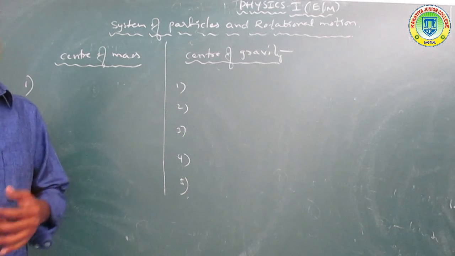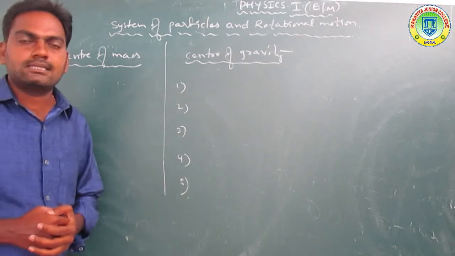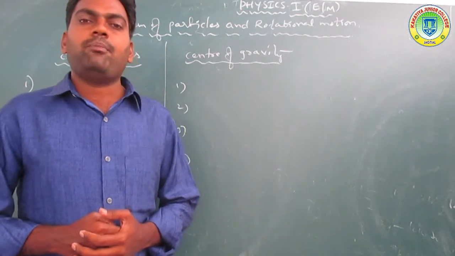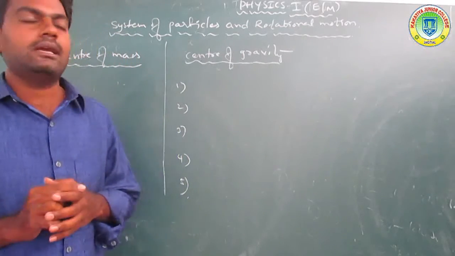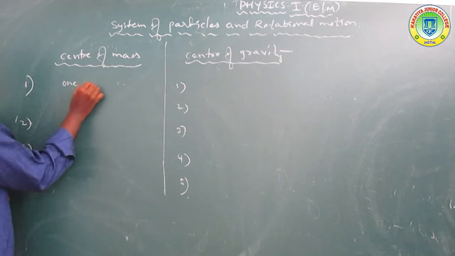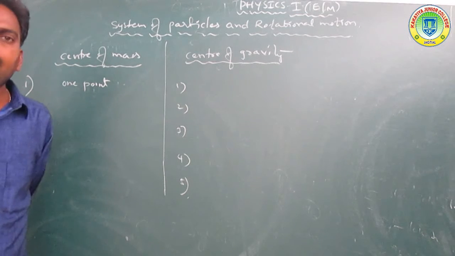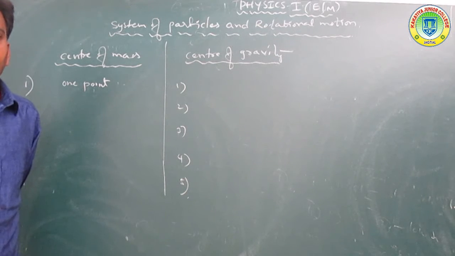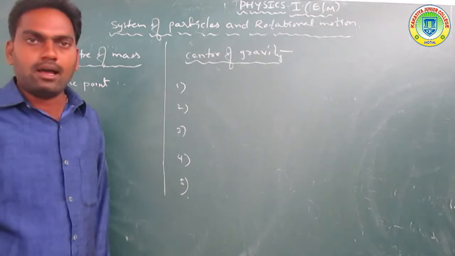First of all, let us discuss the center of mass. What is the center of mass? The center of mass is nothing but a point at which the whole mass of the body, the total mass of the body, is concentrated at one single point. That is called the center of mass.